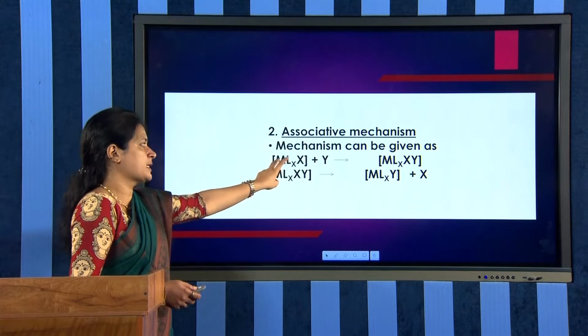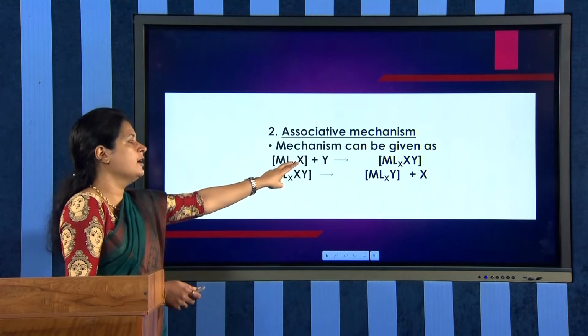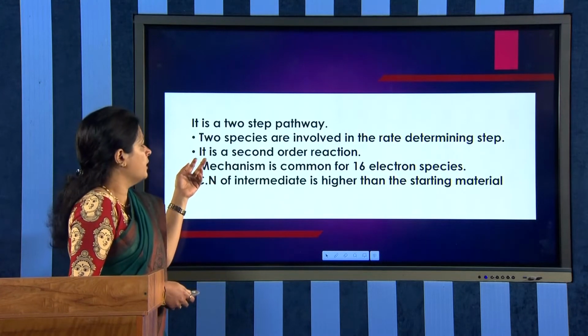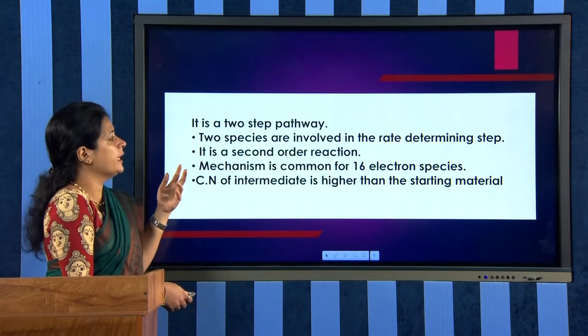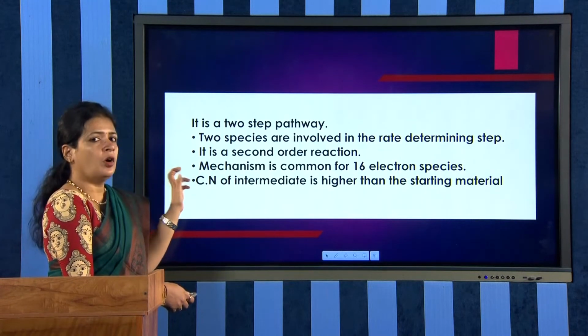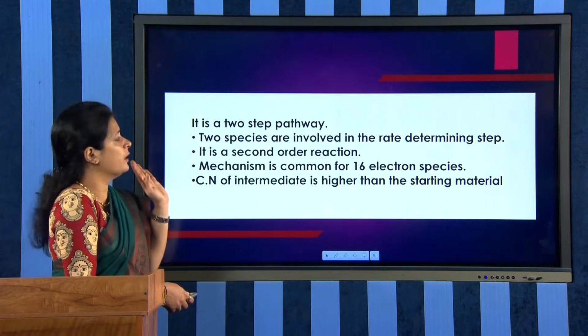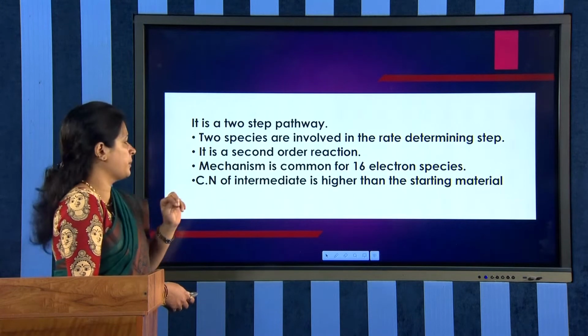The MLXX, the starting complex, as well as our entering ligand Y, are involved in the rate determining step. That is why we say that two species are involved in the rate determining step, or we can call it a second order reaction. Two species are involved in the rate determining step.